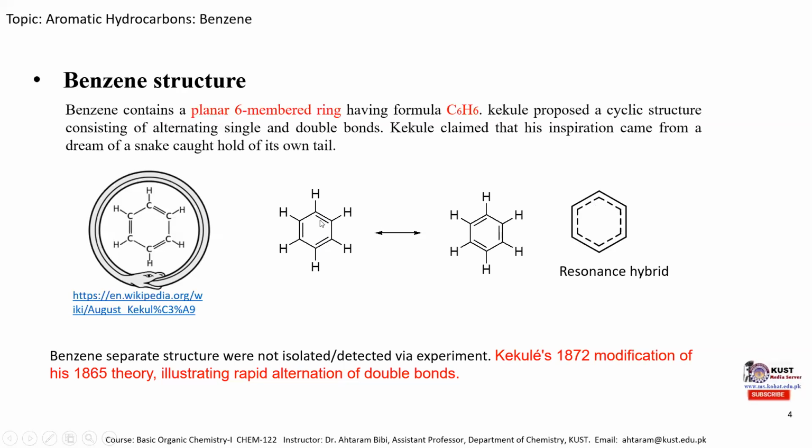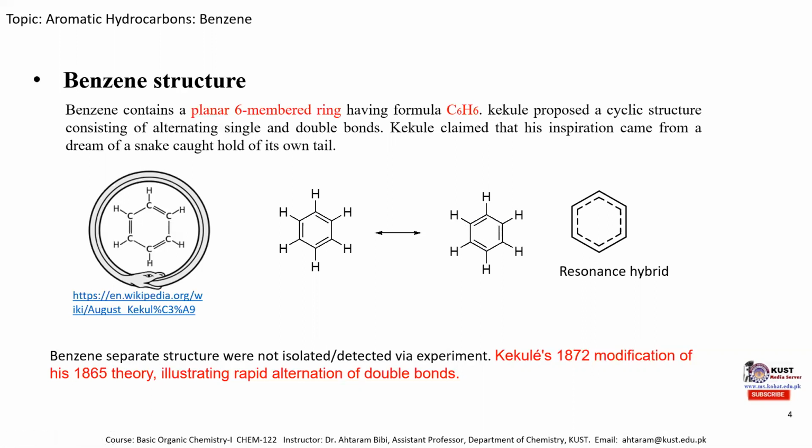The pi electrons rapidly convert: here this is a carbon-carbon double bond, and in the other structure it is a carbon-carbon single bond. So he proposed that this rotation or delocalization is so rapid that experimentally one can't recognize whether this carbon-carbon bond is a single bond or a double bond.